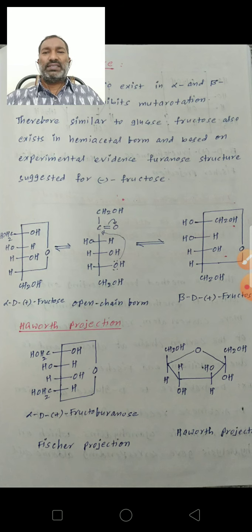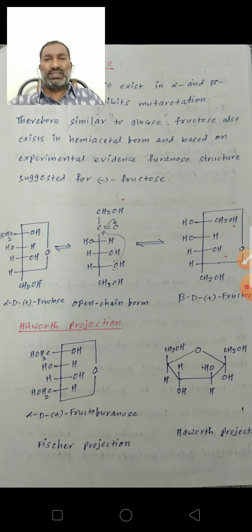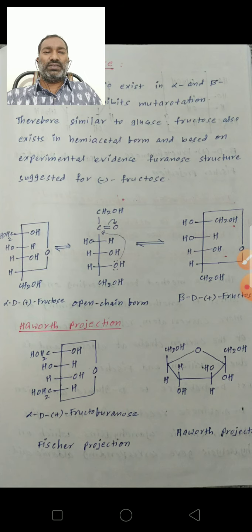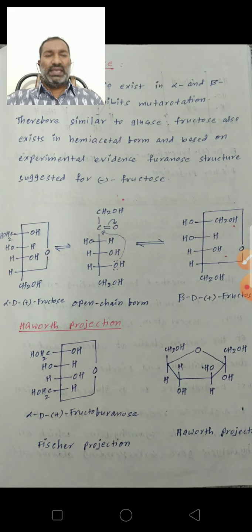Therefore, similar to glucose, fructose also exists in the hemiacetal formation, and based on experimental evidence, a cyclic structure is suggested for fructose. So that means fructose also participates in the formation of hemiacetal.